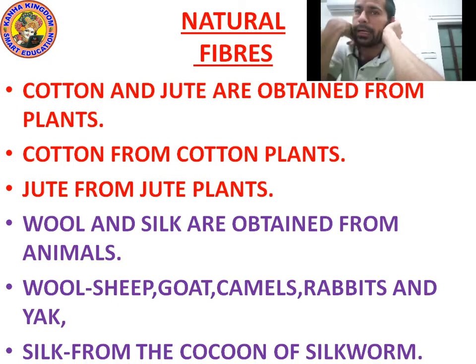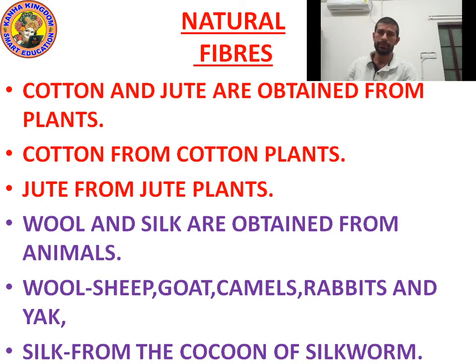Okay, again, let's revise it. Point number 1, cotton and jute are obtained from plants. Point number 2, we get cotton from cotton plants. Point number 3, we get jute from jute plants. Point number 4, wool and silk are obtained from animals. Point number 5, we get wool from sheep, goats, camels, rabbits and yak. And last point, we get silk from the cocoon of the silkworm.